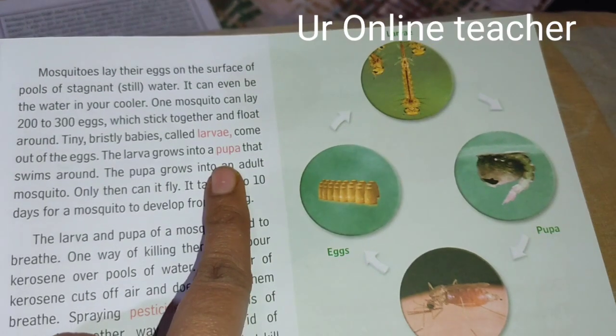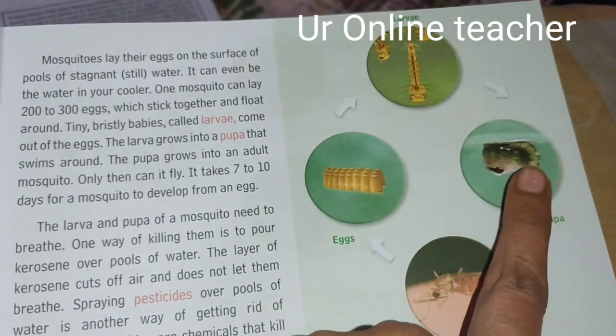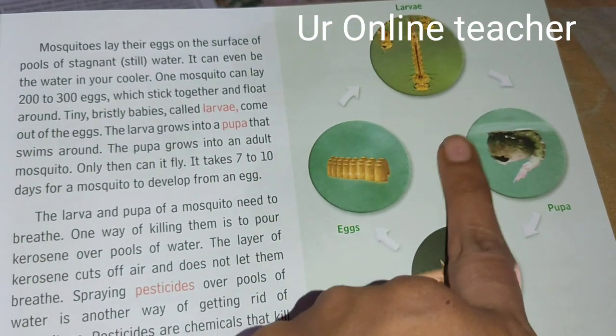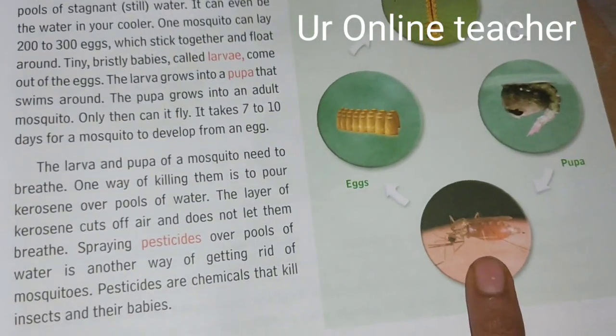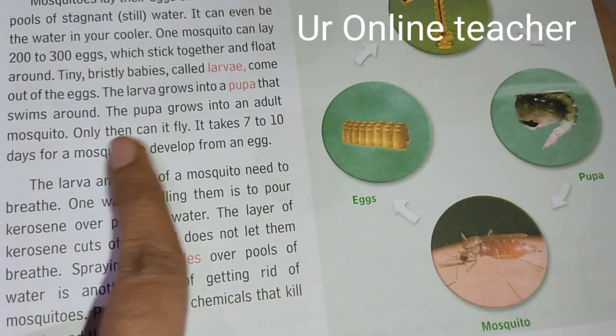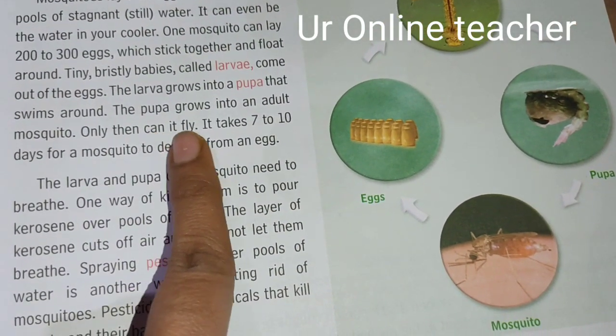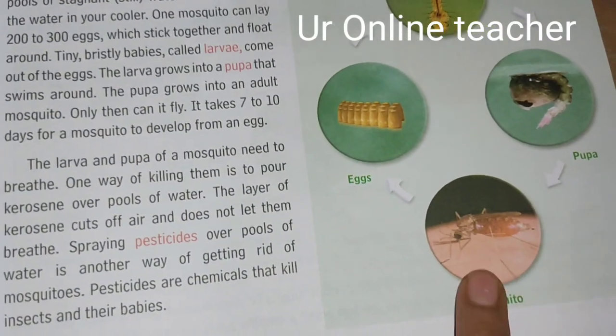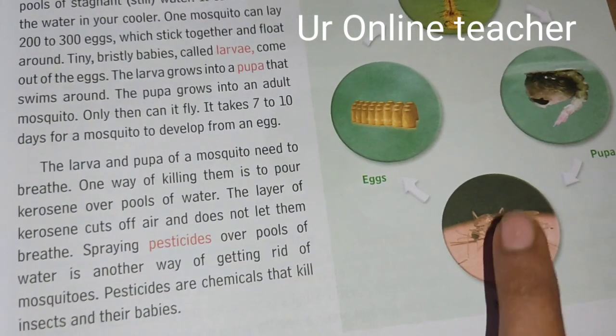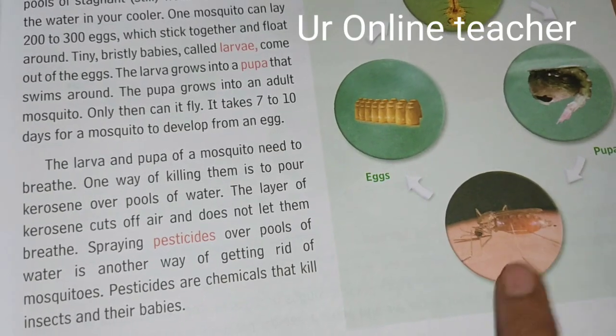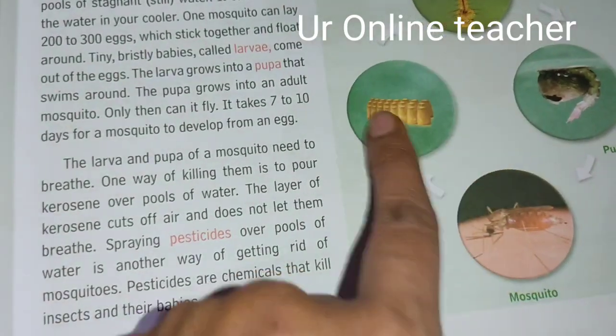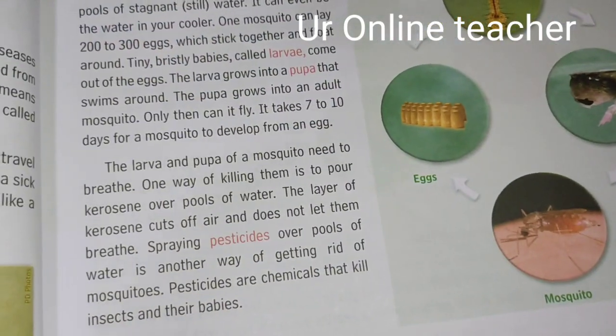This larva grows into a pupa that swims around. This pupa grows into an adult mosquito. Only when it becomes a full mosquito can it fly. It takes 7 to 10 days for a mosquito to develop from an egg.